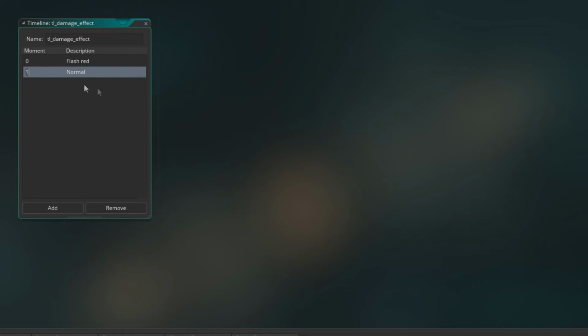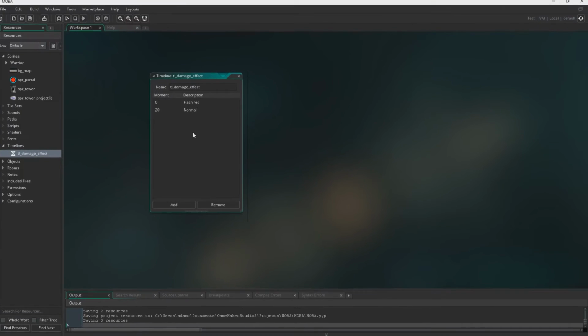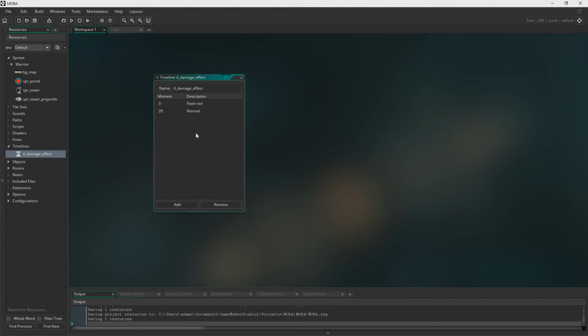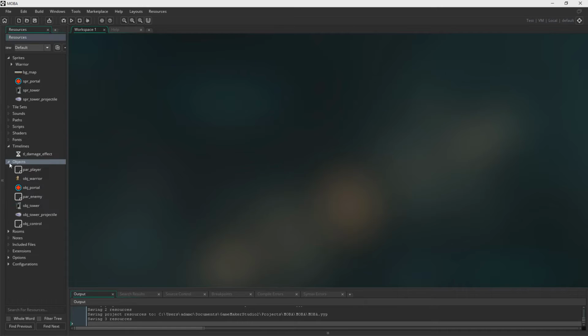Now change the moment, because this is in steps, right? A step is sort of each tick of your game, if you like. This is how I sort of think about it. A step runs every frame of the game. That's the step event, pretty much. Every step is constantly running throughout the game. So that's sort of 20 ticks after it's flash red, 20 ticks after it goes back to normal. That's probably how I would think about it. If anyone has a better way of describing that, feel free to let me know in the description.